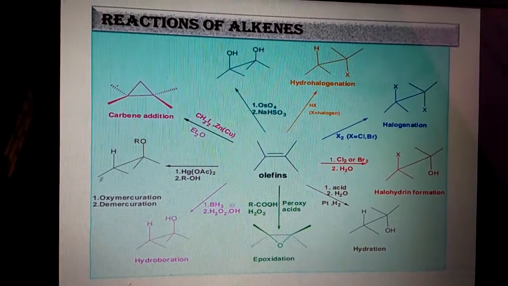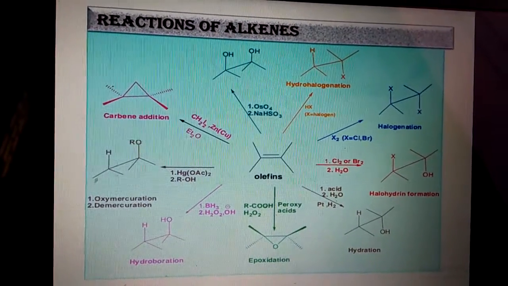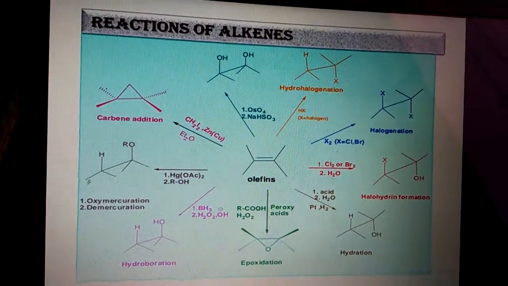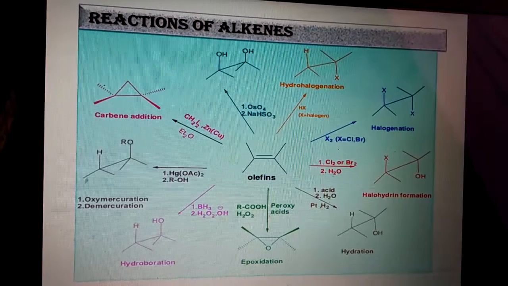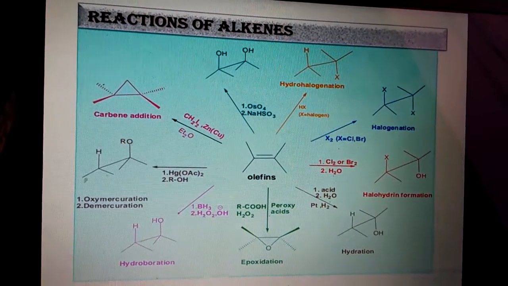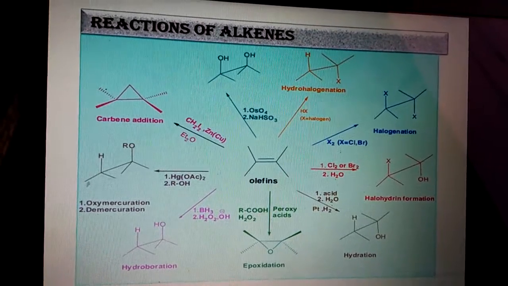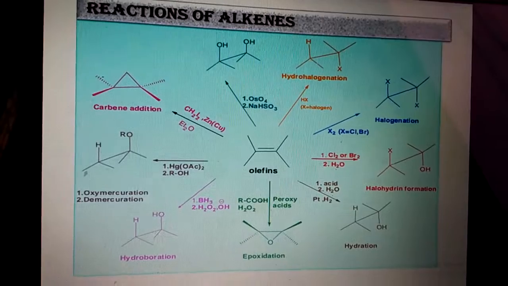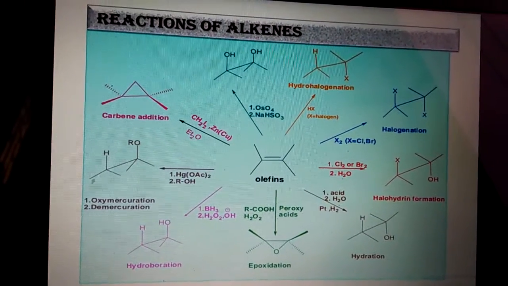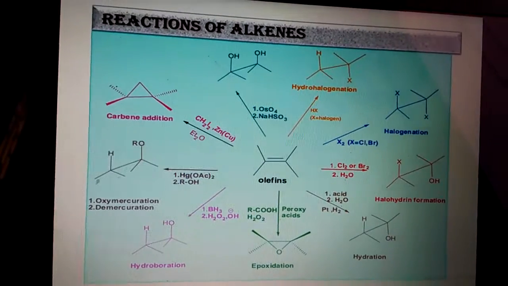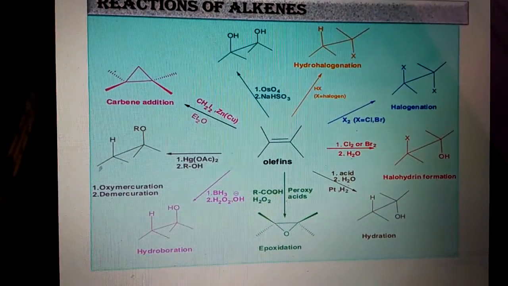Then oxymercuration-demercuration. Mercuric acetate in the presence of ethanol gives the mercurated product. Then carbene addition, which is the Simmons-Smith reaction. With diiodomethane, zinc, copper, and then ether, a cyclopropane ring is formed. This reaction is the Simmons-Smith reaction.